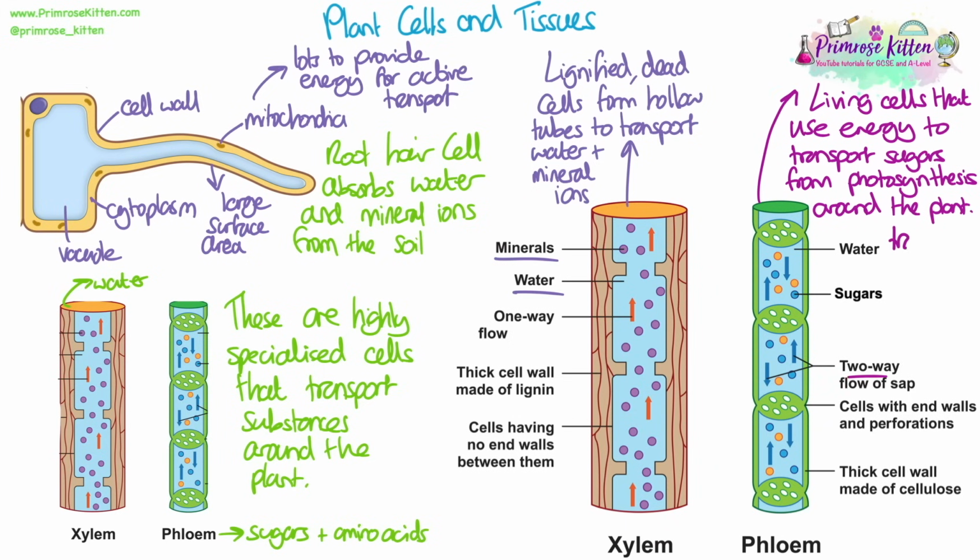In phloem, the cells are living and they use energy to transport sugars from photosynthesis around the plant in a process called translocation. This flow is two-way because sometimes tissues above and below the plant need sugars, whereas xylem is only one-way flow. And this time the cells do have end walls, but they have holes in.